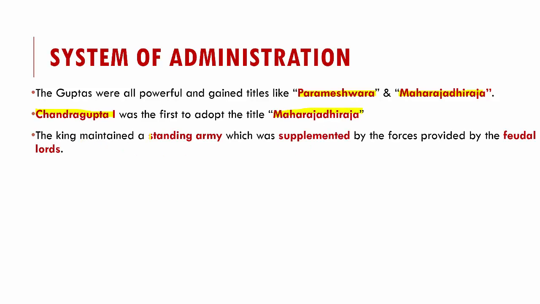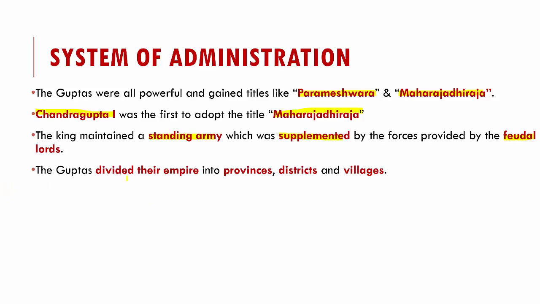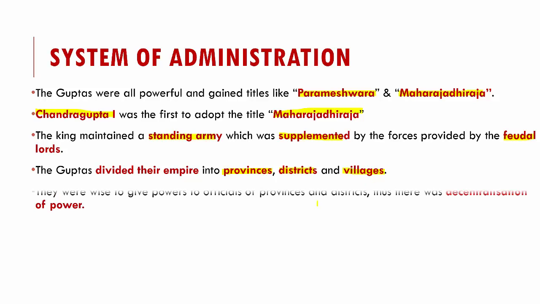The kings maintained a standing army which was supplemented by forces provided by the feudal lords back then. The Guptas also believed in dividing their empire so that it becomes easy for them to rule. So they divided their empire into provinces, districts, and villages. And they were wise to give power to the officials of these provinces and districts so that there was decentralization of power. This also helped many ideas pour in.